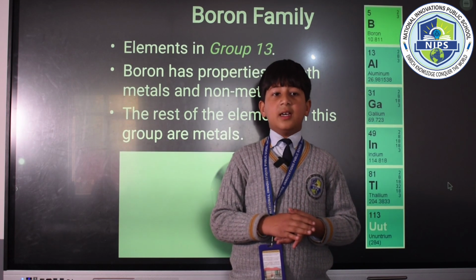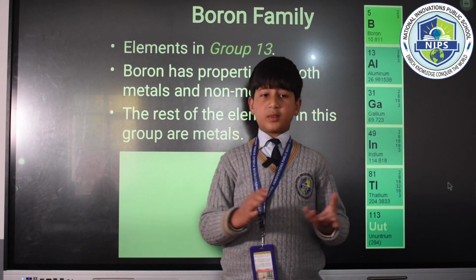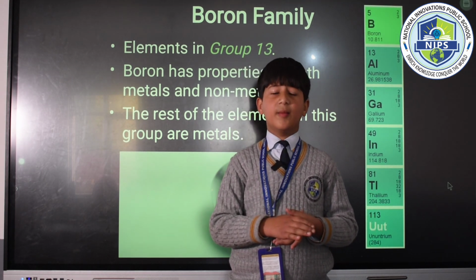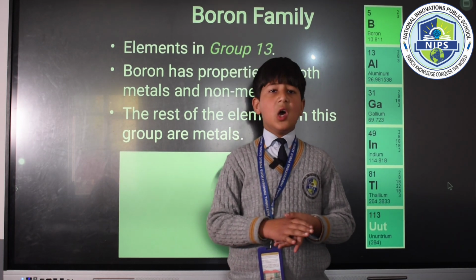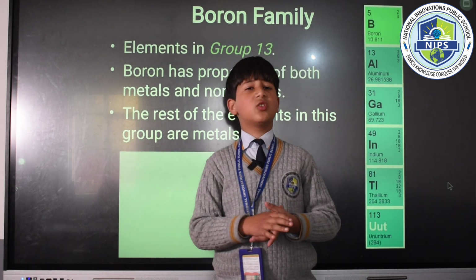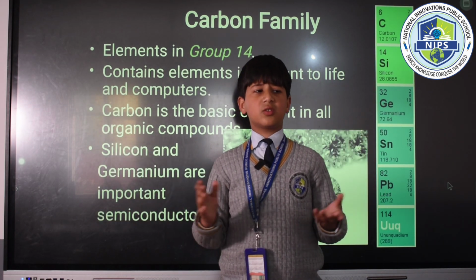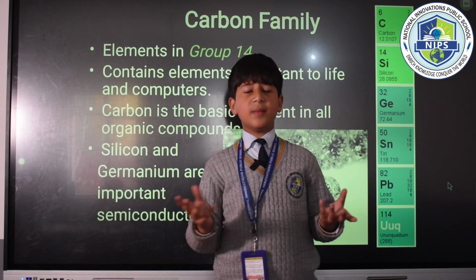Next slide, please. The elements in group 13 are called the boron family. These include boron, aluminum, gallium, indium, thallium, and nihonium. Boron exhibits the properties of both metals and non-metals. All other elements in this group are metals. Next slide, please. The elements in group 14, called the carbon family, are very important as it contains elements which are